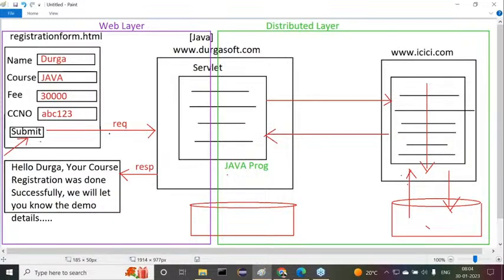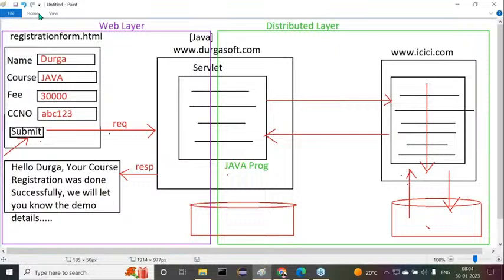Maybe in the future I may shift from ICICI Bank to HDFC Bank. But can we confirm that HDFC Bank is using a Java application? Is their website prepared on the basis of Java? Will you give any guarantee for it? No, that website may be prepared using PHP, or maybe .NET, or maybe Python. It may not be Java. Answer my point here.